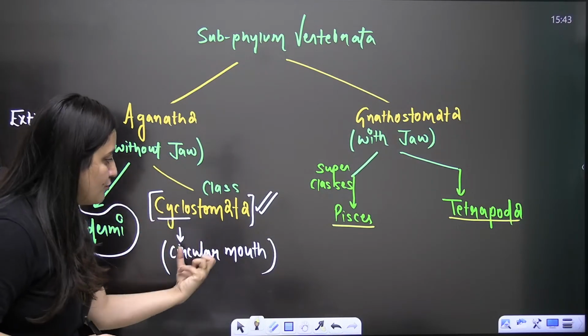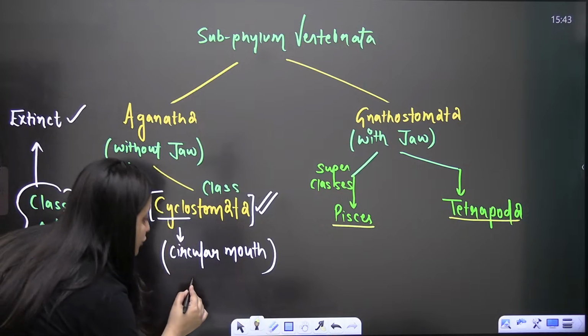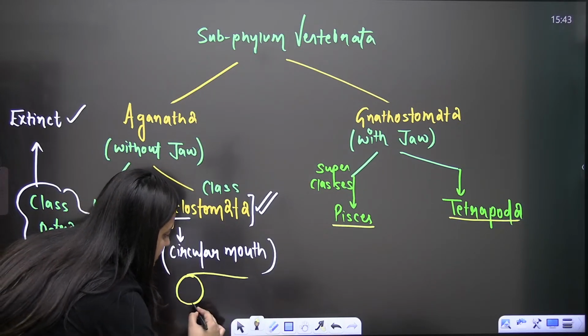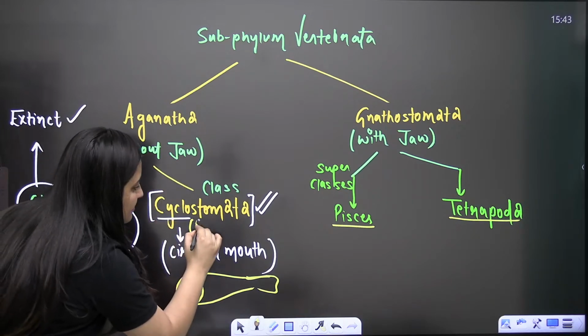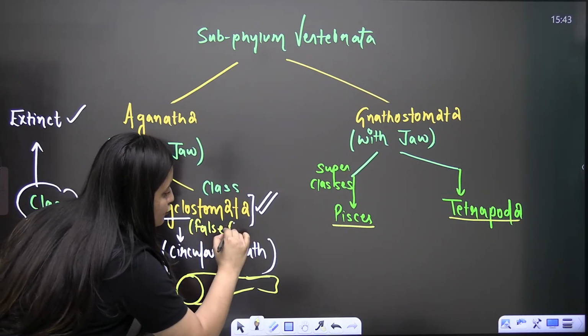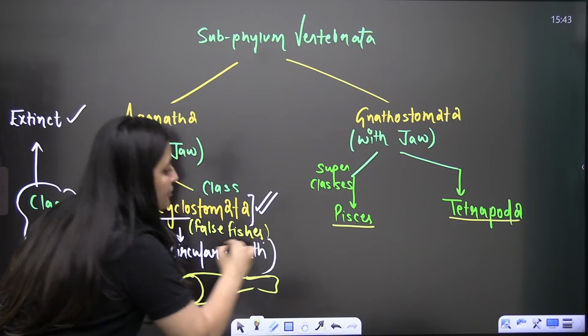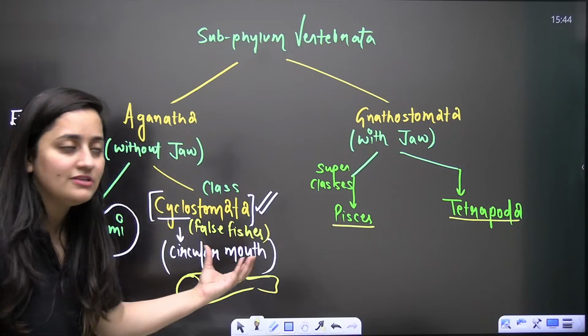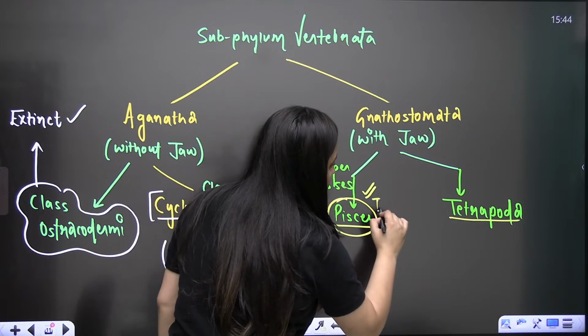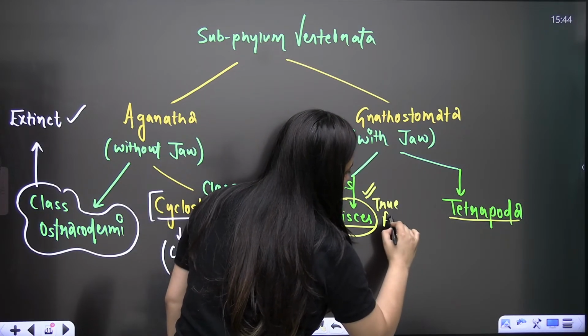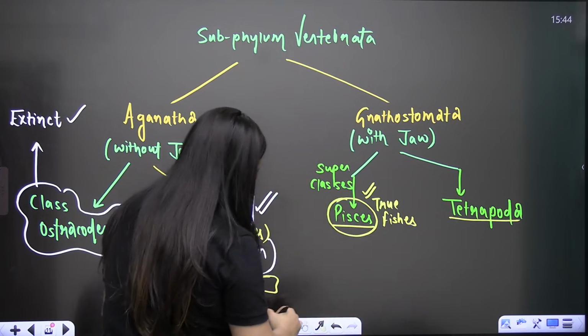Now Cyclostomata, circular mouth. Here also you will see the fishes, the organisms that are having the circular mouth. But basically these are the false fishes. These are not the true fishes. But here in superclass Pisces, you're going to find the true fishes.